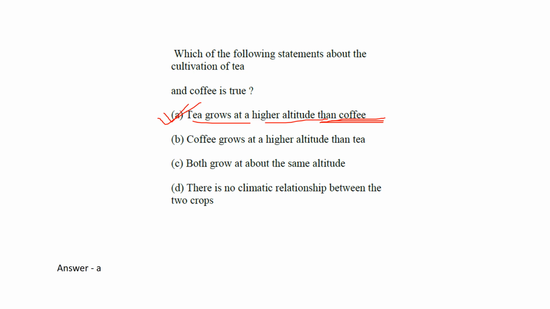If you compare with the Darjeeling or Assam hill area, the height in Assam is higher. In Karnataka it is lesser. I have personally seen that. Where they are cultivating coffee, the height is very less. Fine. So its answer is A.